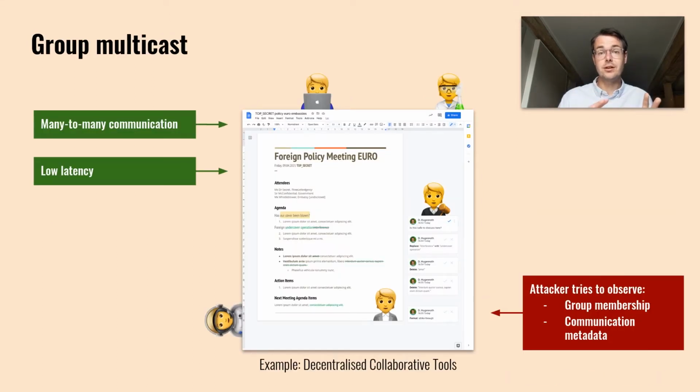The application area is Group-Multicast. We assume that there is an established group of people, and any member in that group might want to send a message to all other members in that group. A potential application for Group-Multicast are decentralized collaborative applications, such as text editing. Since edits can depend on previous changes, we want the latency to be low, ideally not much larger than 10 seconds. Imagine, for instance, that you're adding some words to a paragraph and another person is reordering all paragraphs in